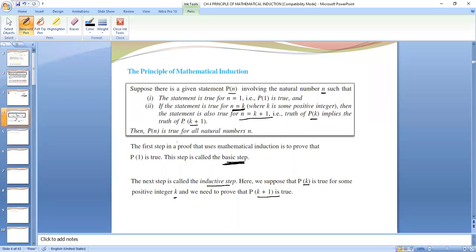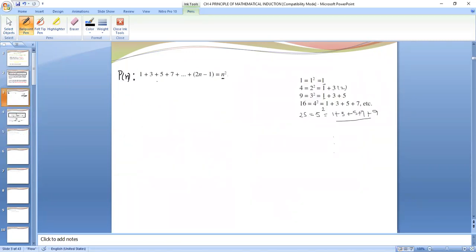There is only one exercise in this chapter, and all the questions are related to this induction principle only, right? So we will start with this question. Pn is a statement, and we will prove it with the help of principle of mathematical induction. So I am writing step 1. Step 1 is P1. That means step 1, take n equals 1. So I have written Pn is this statement.